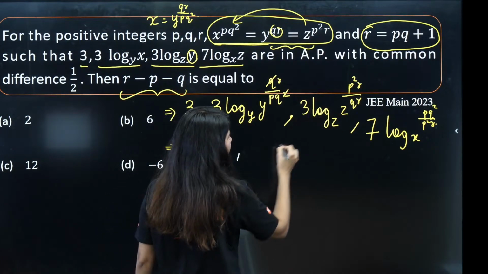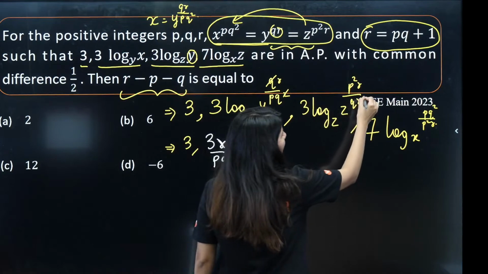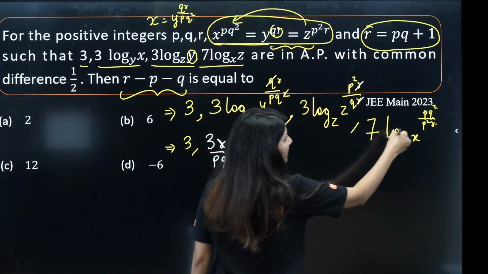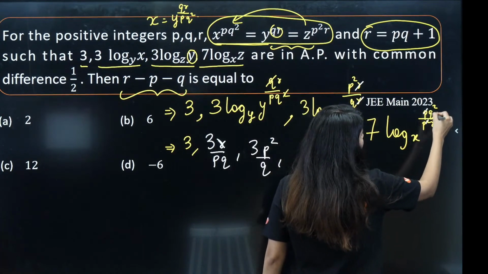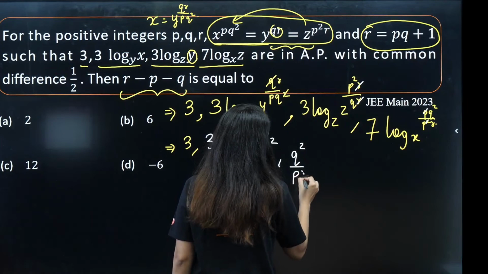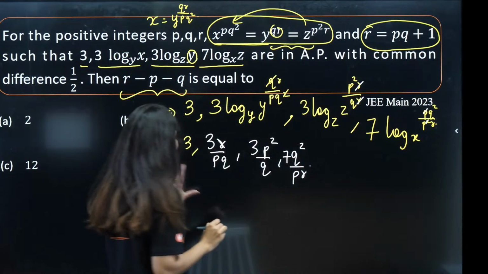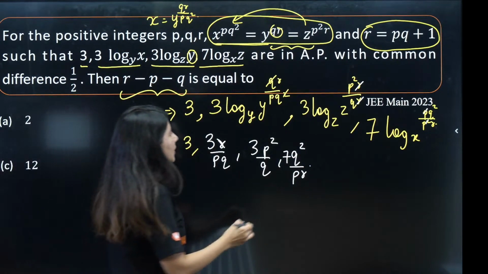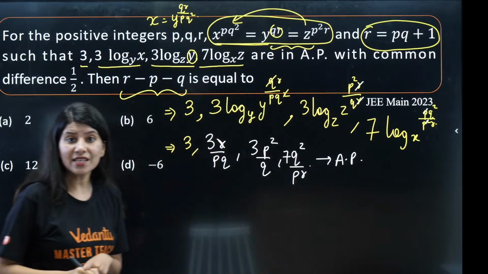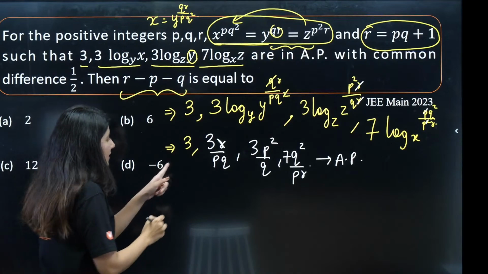comma. What is this? 3. Now R cancel, P square by Q. What is this term? 1P gone. So Q square by PR. 7 is also here. So these 4 terms are given in what? An AP, arithmetic progression. With common difference half? Yes or no? So this is the first term.